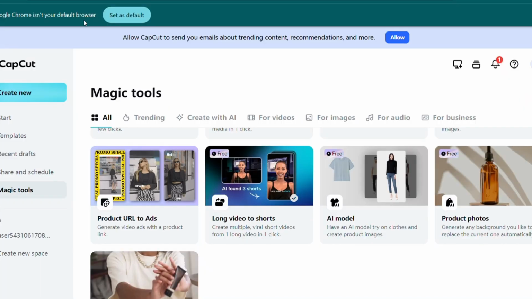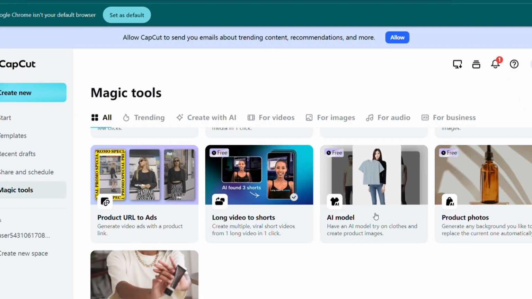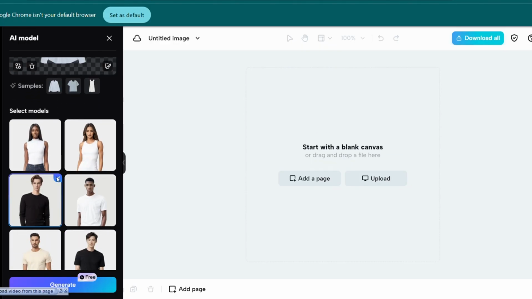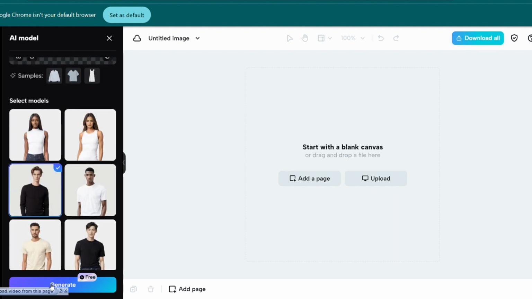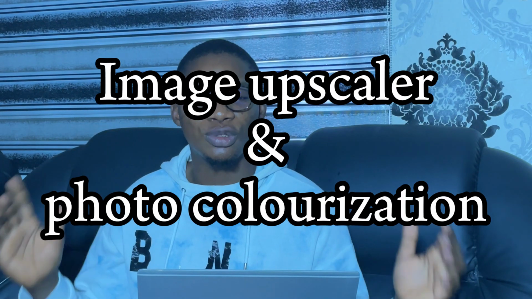All you have to do is go onto CapCut and you see a tool called AI Clothes Model. You click on the tool, you drag and drop the pictures of the clothes you want to model, and you select any type of model you want. There are varieties of models you can pick from. You just pick anyone you want, and you get to model your clothes for free with AI. No stress, nobody is required. So number 3 on this list, we have image upscaling and photo colorization.